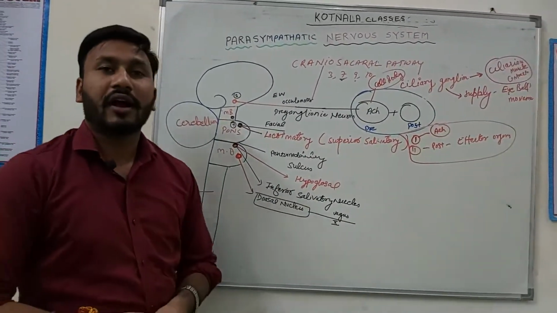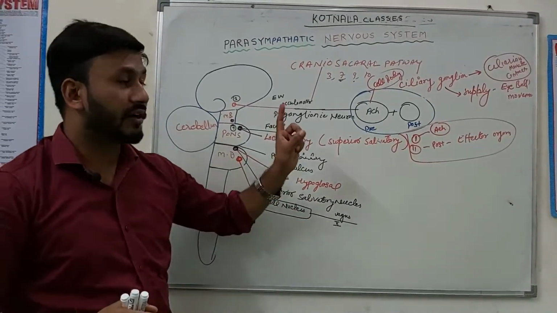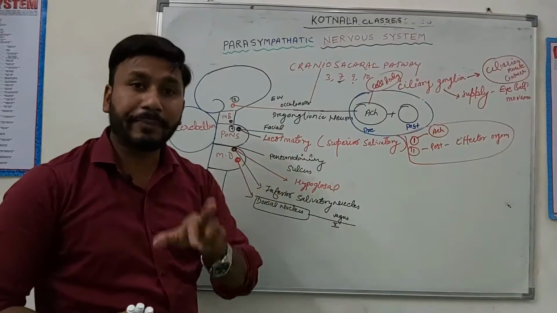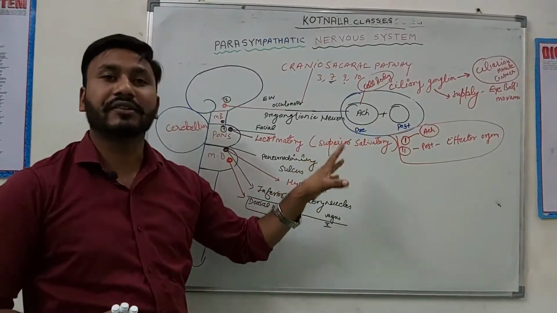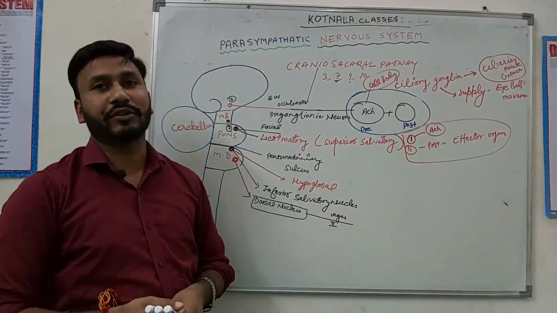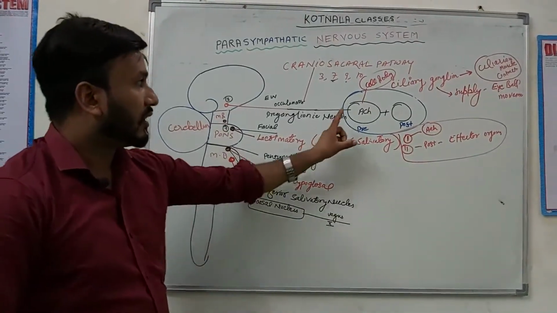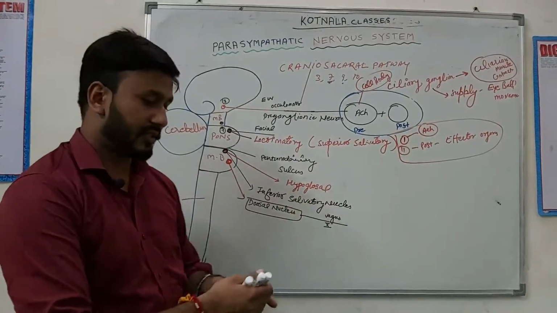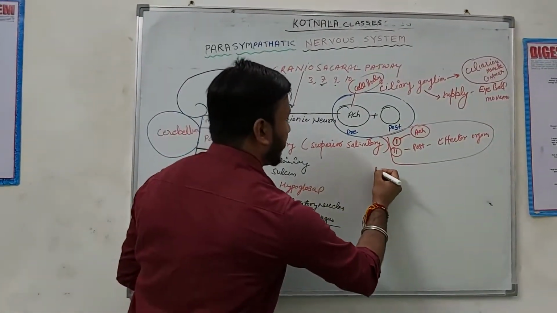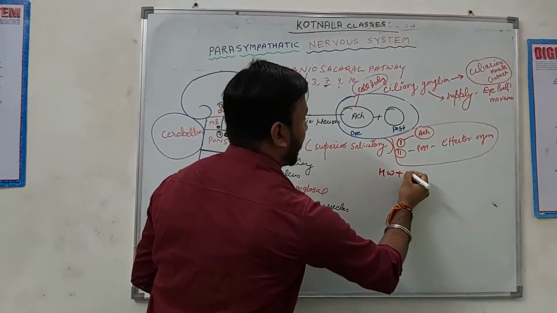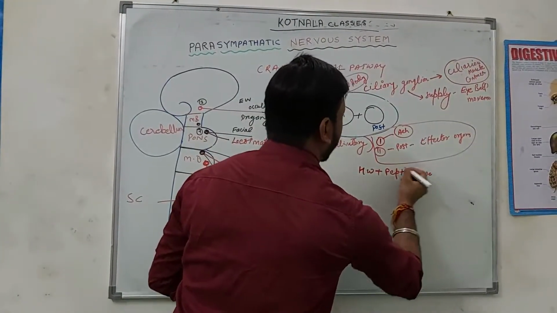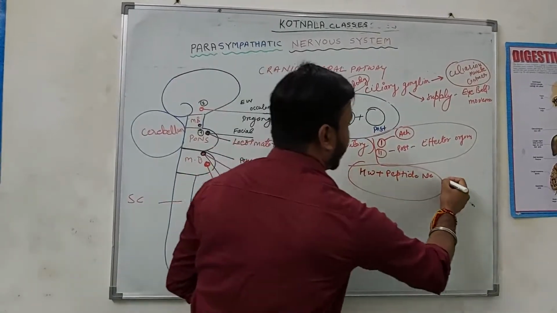Note it down: a high molecular weight, peptide neurotransmitter is synthesized in the cell body of the neuron. High molecular weight, and second, peptide. That means a high molecular weight and peptide neurotransmitter is synthesized in the cell body of the neuron.